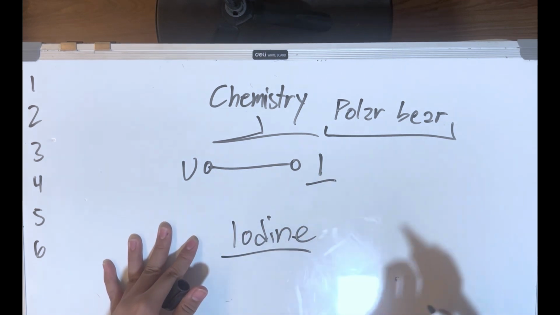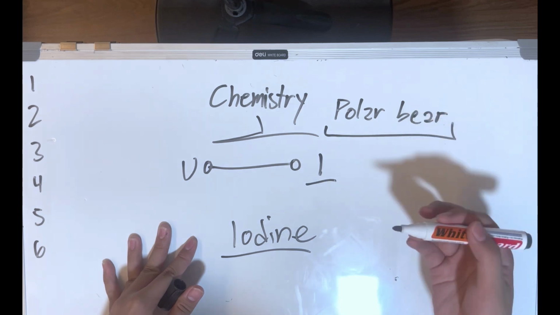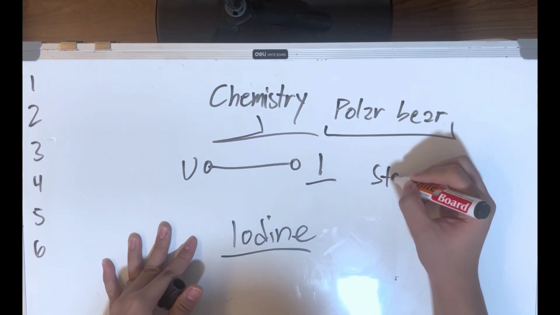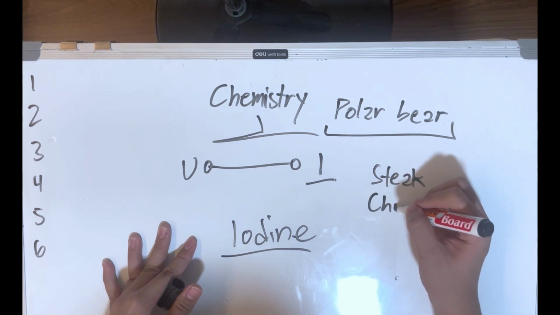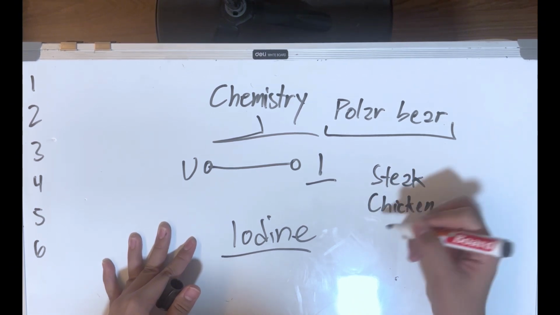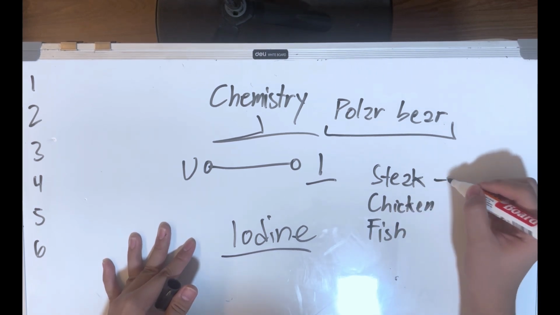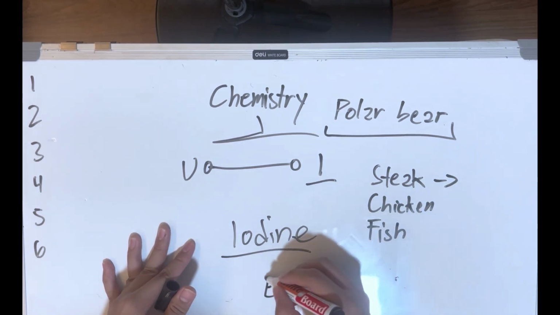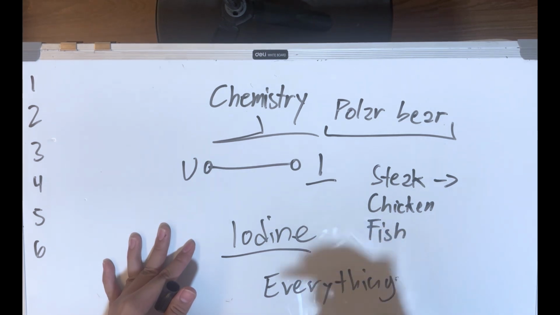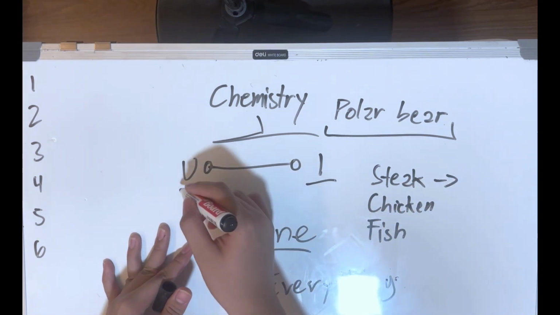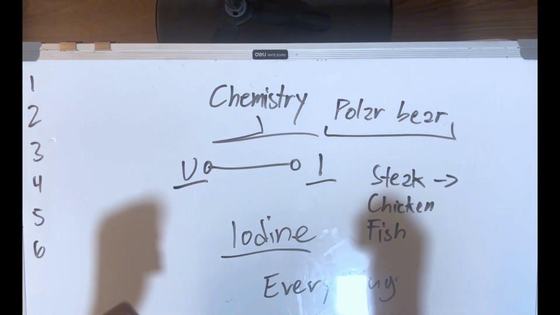Okay, so iodine. So if we talk about iodine, I dine on what? What do I dine on? I dine on steak. I dine on chicken. I dine on fish. Now let's talk about steak. What's at stake? Everything. And what is everything? The universe. And that is you. So universe and iodine. So all you need to do is remember that.